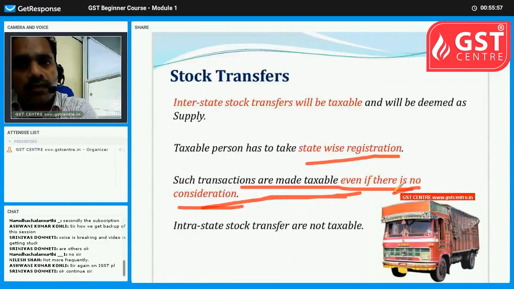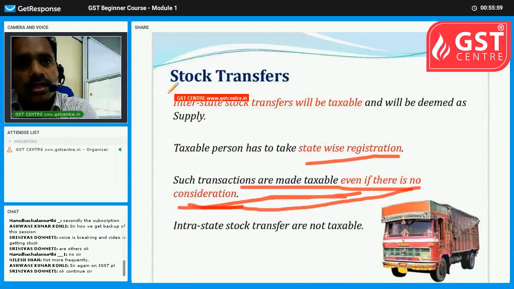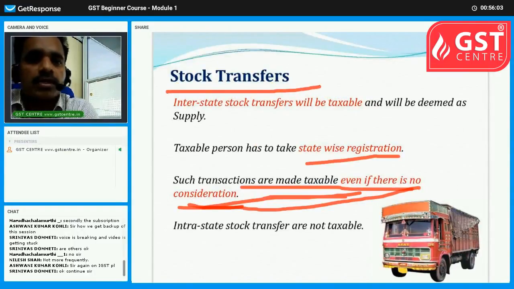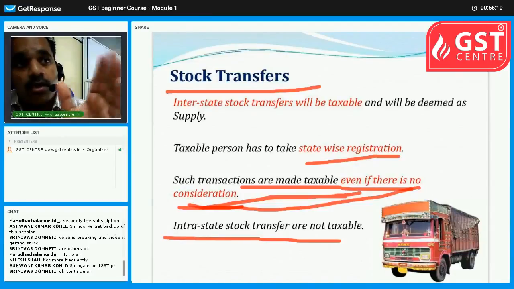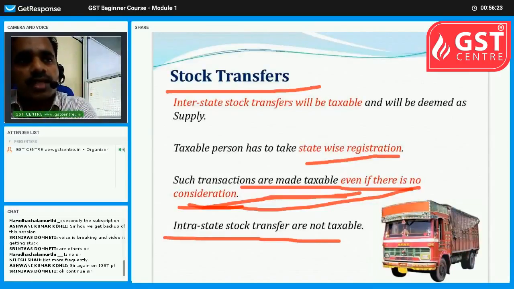Here, even if there is no consideration, in the case of stock transfers, GST will be applicable. Then intrastate stock transfers are not taxable. Means from Nagpur to Mumbai it is not taxable, no GST, but from Nagpur to Delhi or from Nagpur to Chennai, his own godown, same person's place of business, GST will be charged even though there is no consideration.